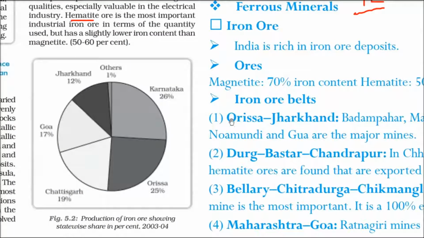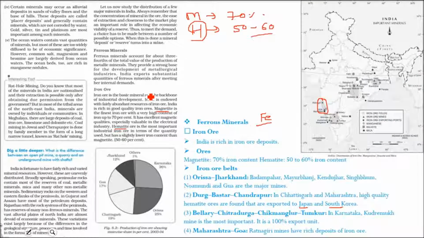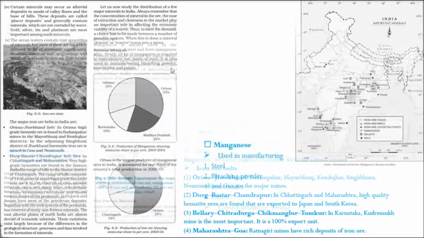All these are here. These are the places which we just discussed. So this is the production of iron ore. The data is from 2003-04. At that time it may be different, but in 2003-04 the highest producer was Karnataka, followed by Odisha, then Chhattisgarh, then Goa, Jharkhand, and then others. This is the iron ore.